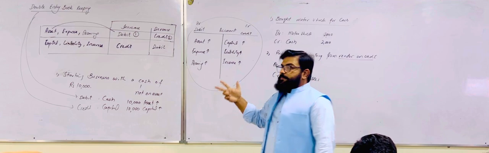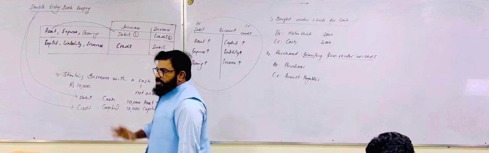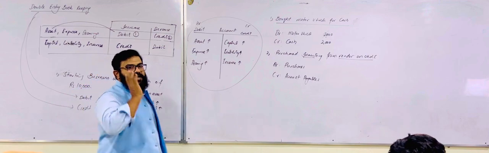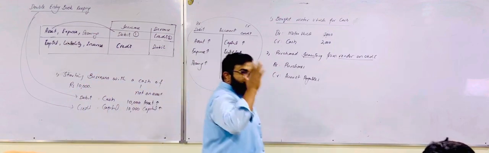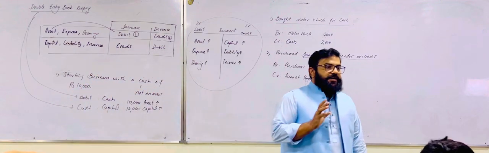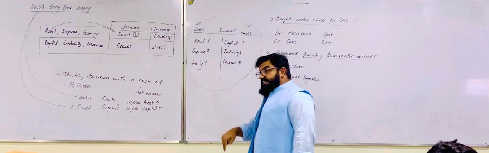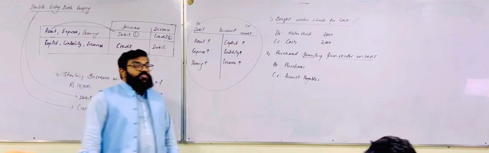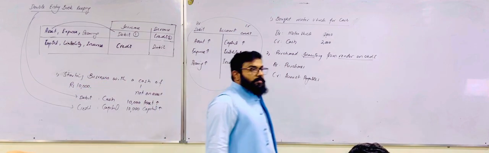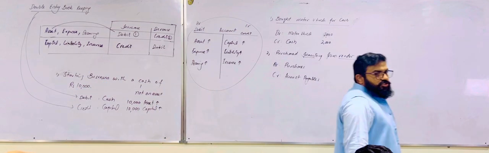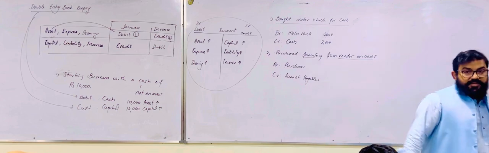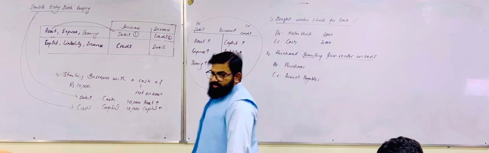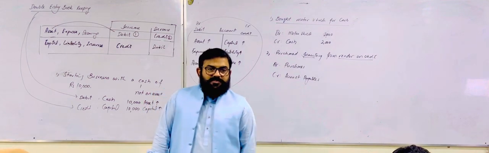Plant and machinery, vehicles, furniture, each will be debited. But if you are purchasing inventory, then which account will be debited? Purchases. And the nature of purchases is expense, because we incur this expense to make some profit by buying and selling this inventory.